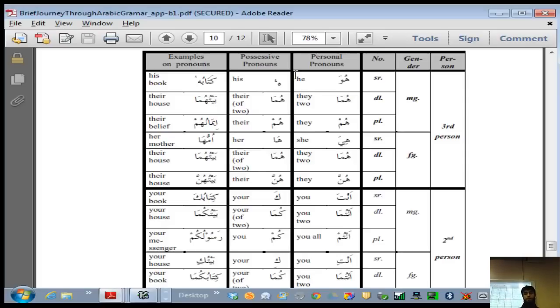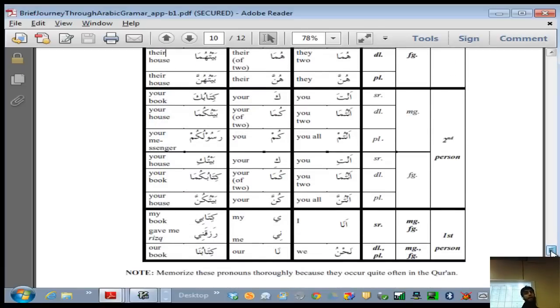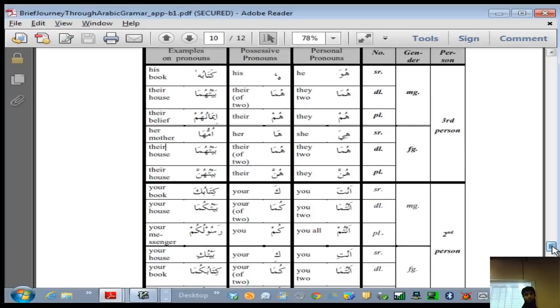The regular one is this one. We talked about huwa, huma, hum, hiya, huma, hunna, anta, antuma, antum, anti, antuma, antunna, ana, and nahnu. I encourage you to keep looking at this daily or weekly, and when you see it in the Quran, practice it, because it's something to get used to soon. So we have male gender and female gender.